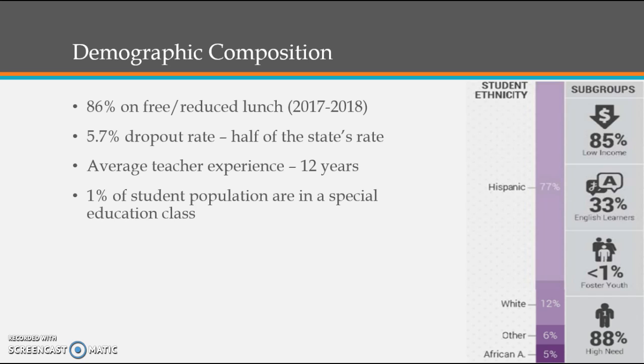Going into the demographic composition, it includes predominantly Hispanic students, with 77% making up the population, along with 12% of students who are white, with 5% African American, and 6% including all other ethnicities.